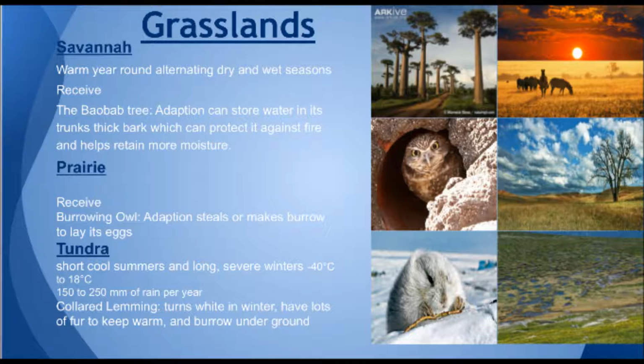Another type of grassland is called the prairie or temperate grassland. The winter is cold and the summer is hot. Most of the rainfall is recorded during the summer. You don't find a lot of large plants here because of the temperature change.